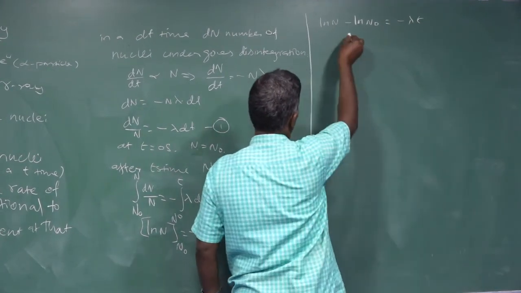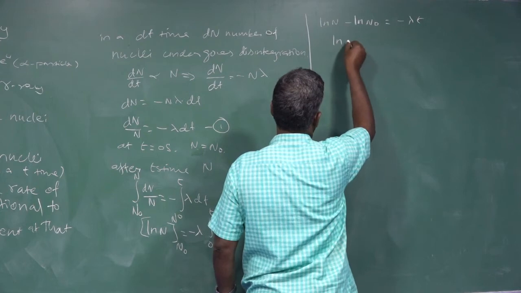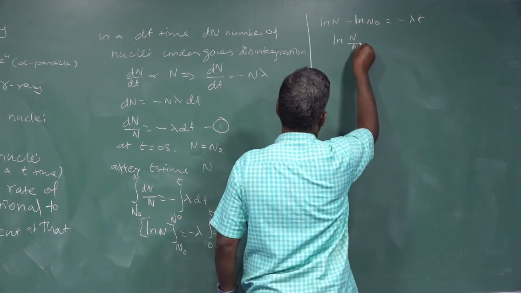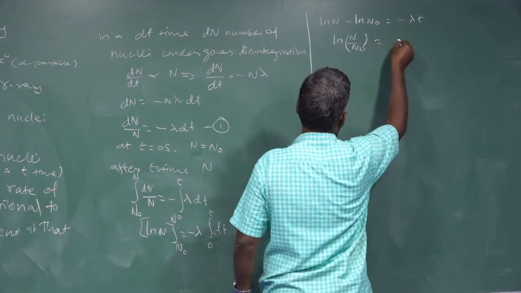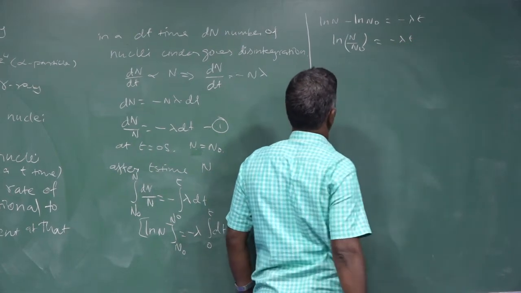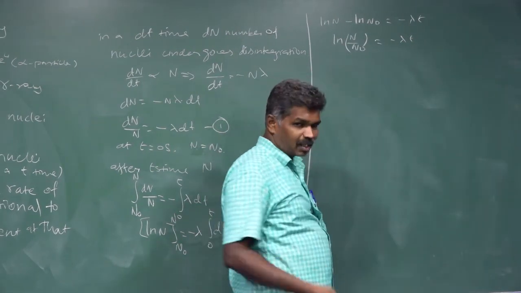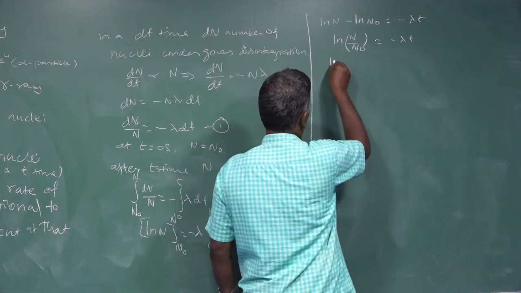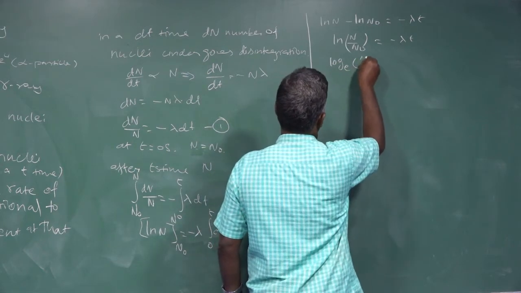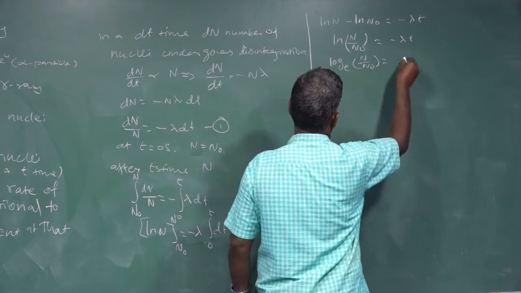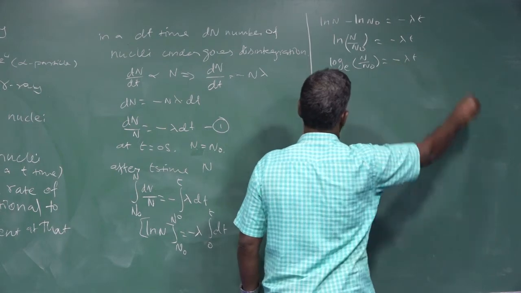From this we can take ln of N by N naught equal to minus lambda t. Otherwise, this can be taken as log base e of N by N naught equal to minus lambda t.